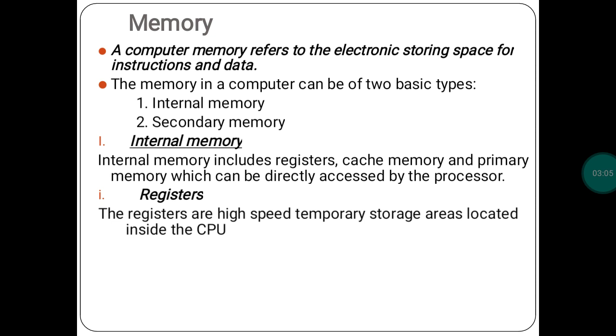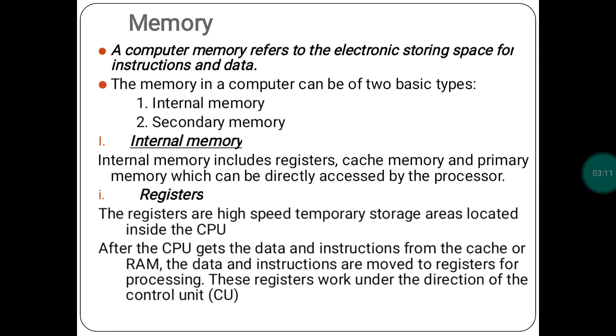So registers are high-speed temporary storage areas located inside the CPU. After the CPU gets the data and instructions from the cache or RAM, the data and instructions are moved to the registers for further processing. So after getting the data from your cache memory or RAM, the data will be held in your registers for further processing. These registers work under the direction of the control unit, CU, which is short in college with CU. Whatever data is stored in the registers works under the direction of the control unit, and based on that direction the registers work.